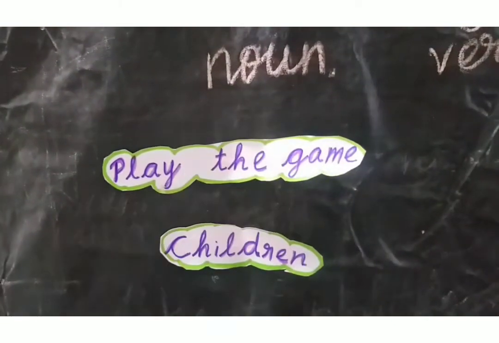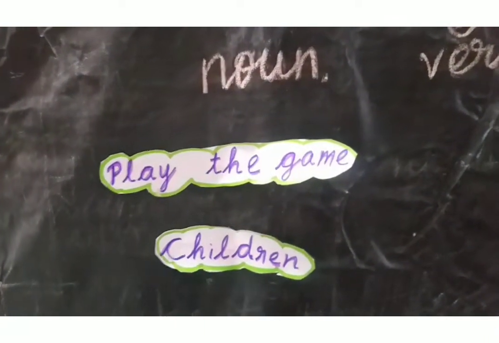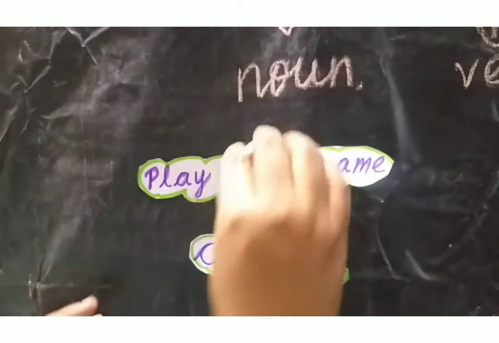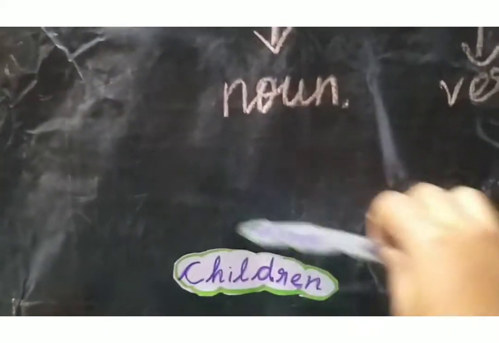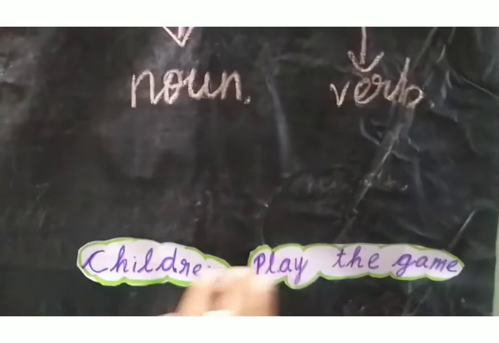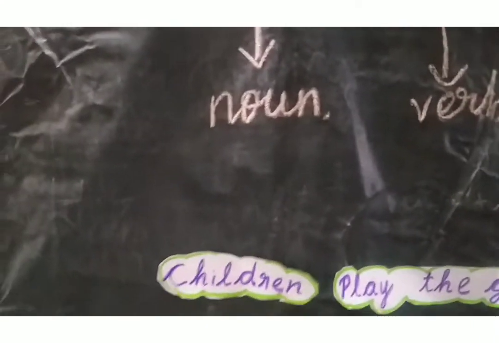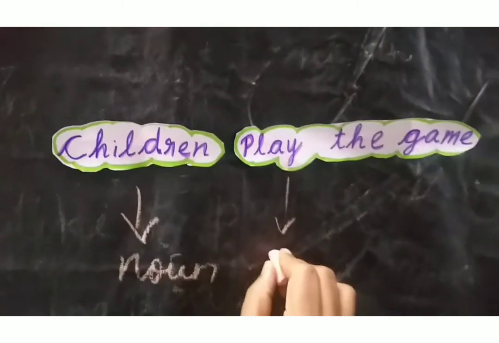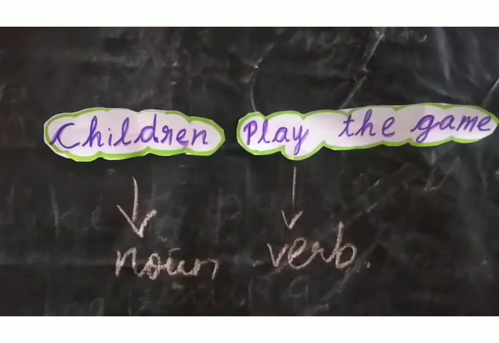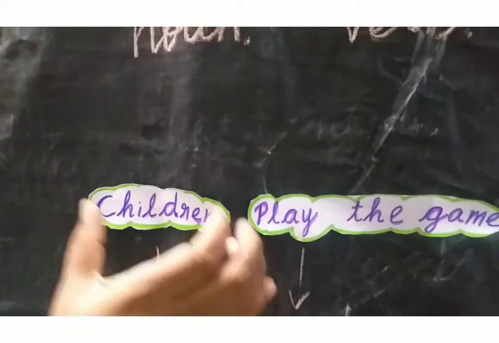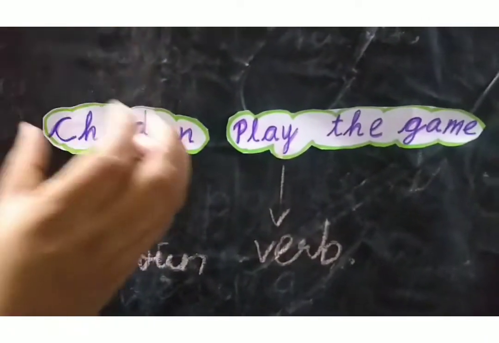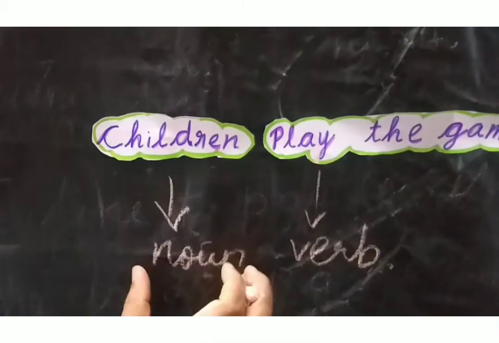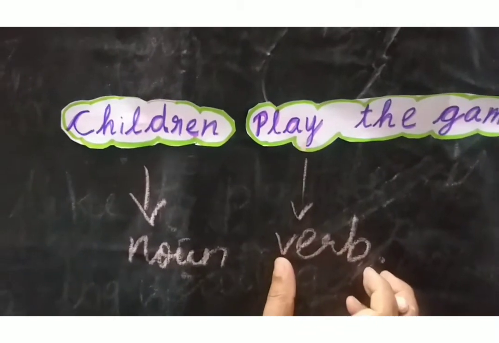Okay. Next, see these words: "Play the game." Is this correct? No. And here, "children." So you have to change these words into the correct order. That is, "Children play the game." Because the first word is a noun, the first word is always a noun, and the second word is a verb. Okay. You have to remember that a sentence always starts with a noun as the first word, and the second word is a verb.